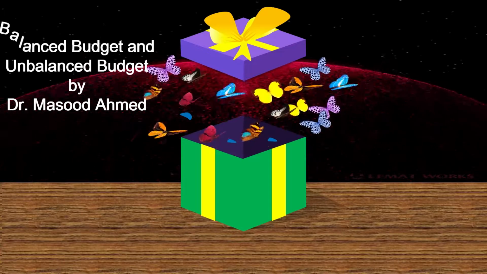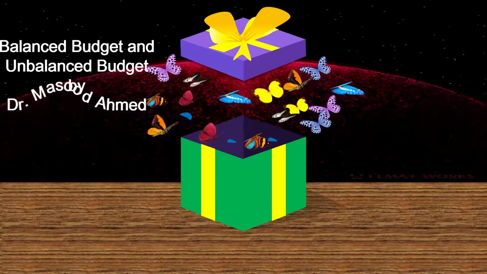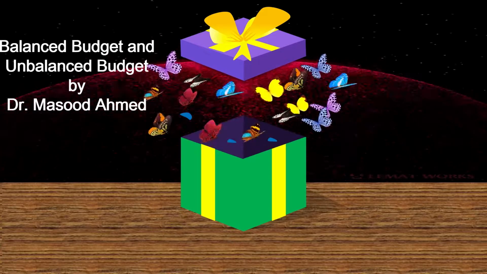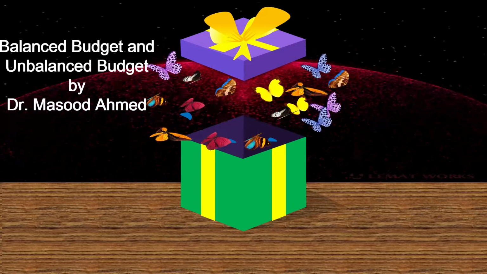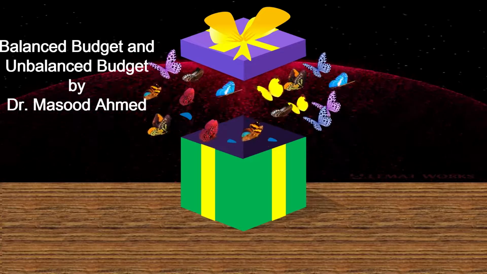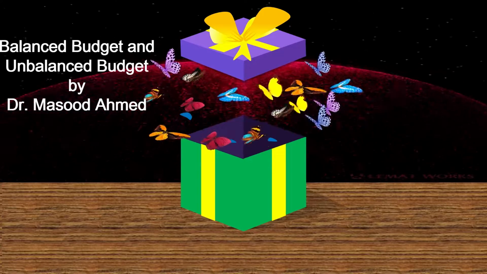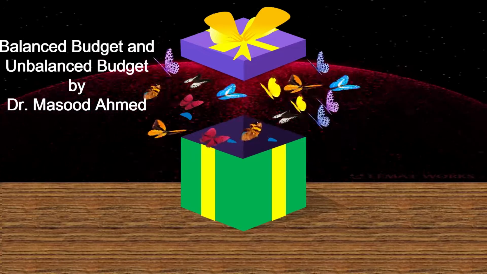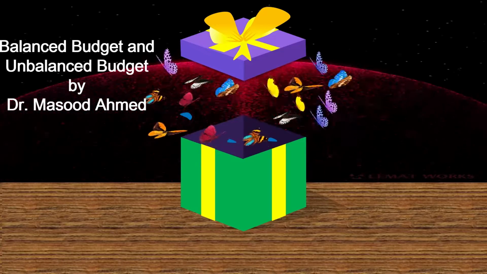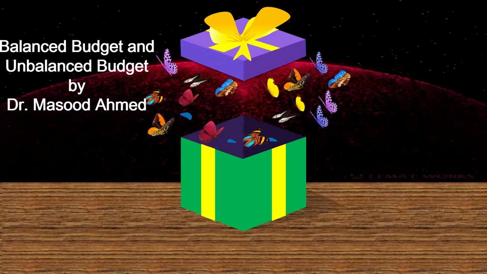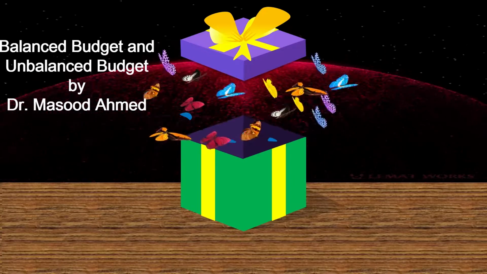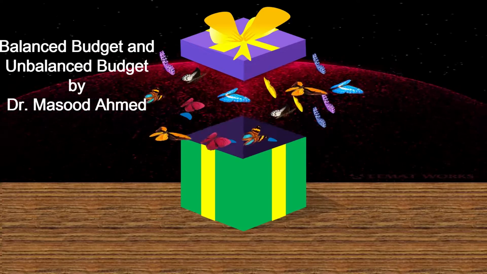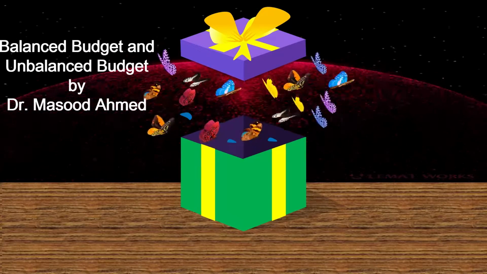to understand the topic. Today we will discuss balanced budget and unbalanced budget. A budget is called a balanced budget when its receipts equal the expenditure. Government receipts equal government expenditure. Now, virtues of a balanced budget. A government does not waste money under a balanced budget, and it is considered financially stable for its economic reasons.